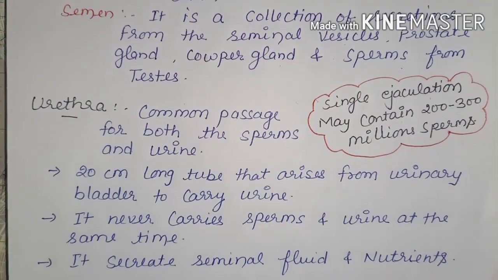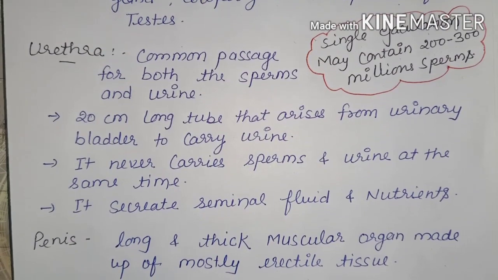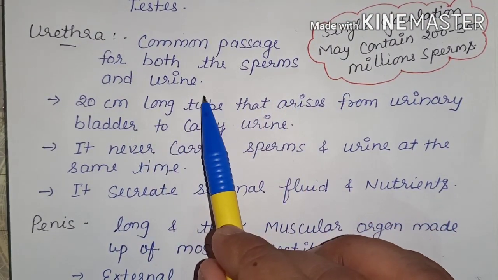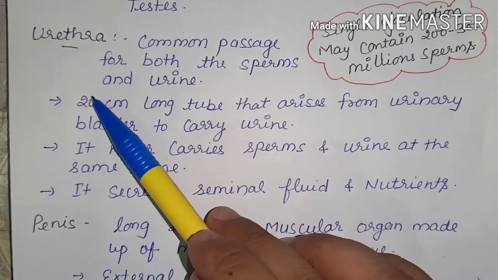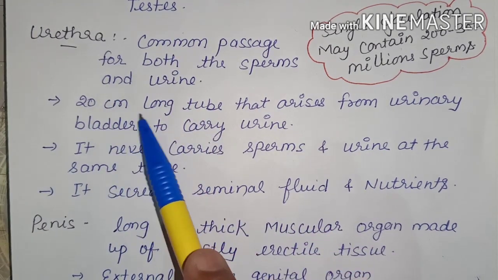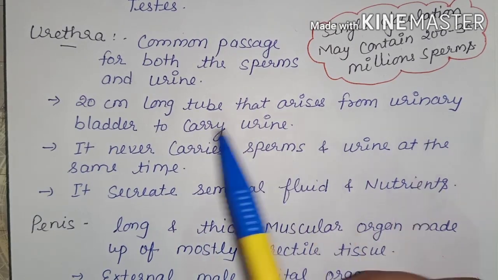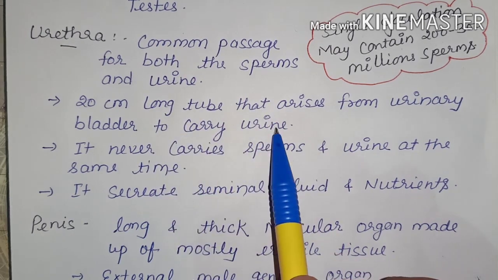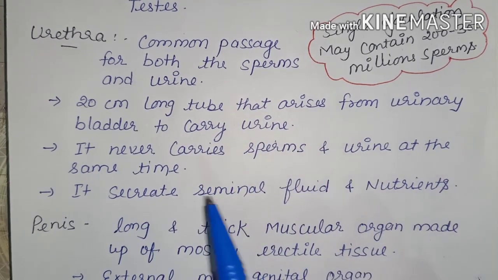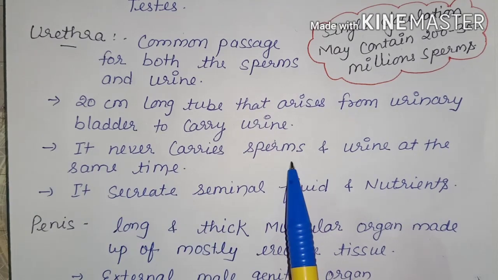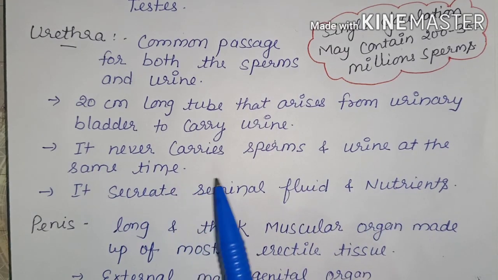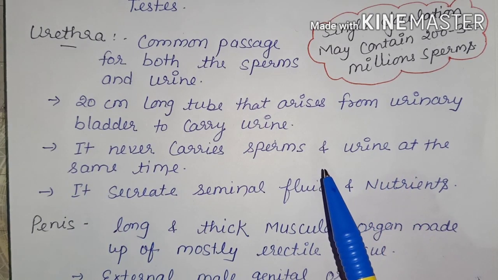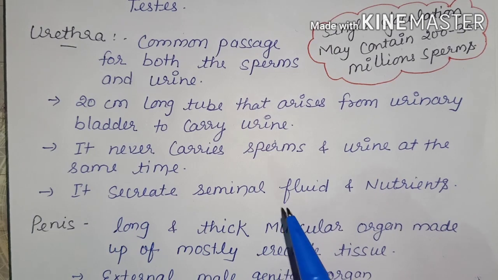Next part of the male reproductive system is urethra. Urethra is a common passage for both the sperms and urine. It is a tube-like structure. It is 20 centimeter long and arises from the urinary bladder to carry urine. Means it helps to pass the urine from the urinary bladder. It never carries sperms and urine at the same time.